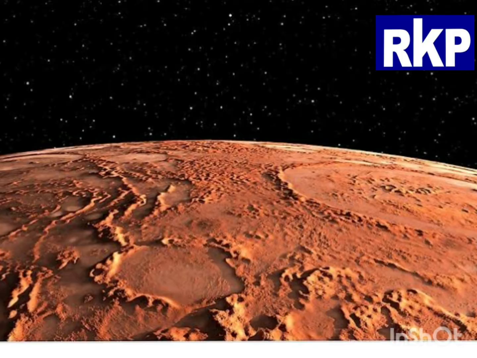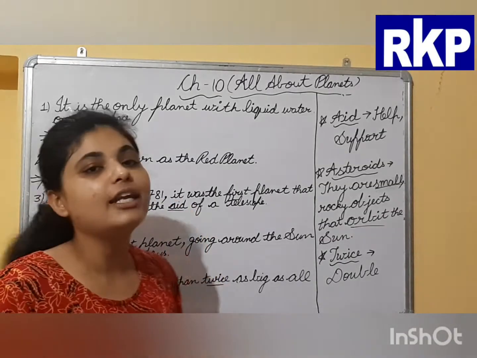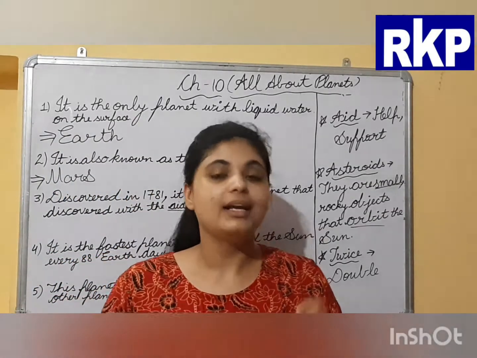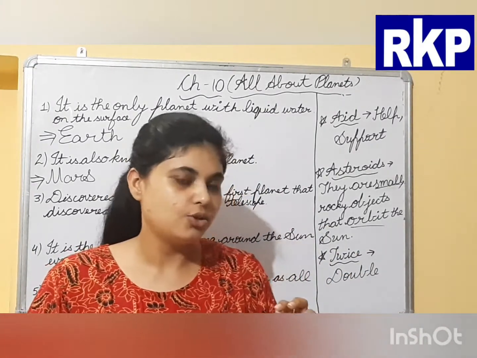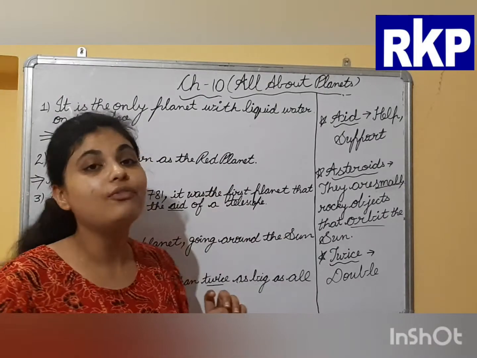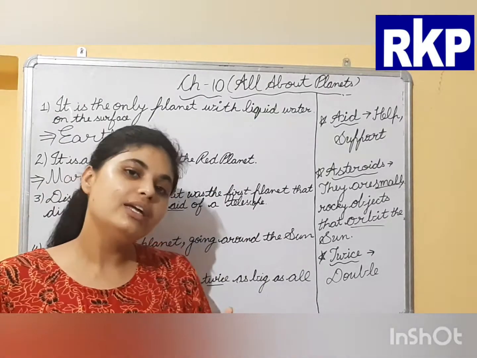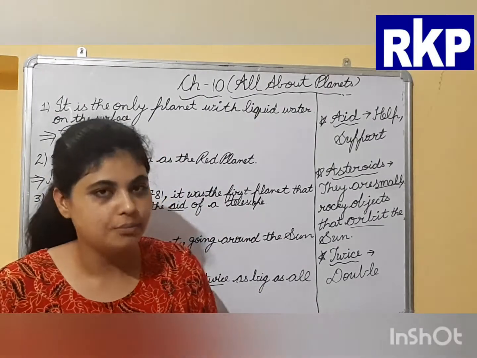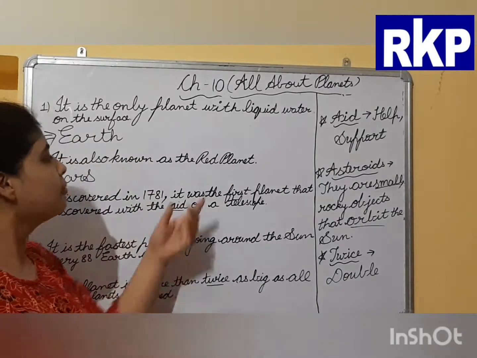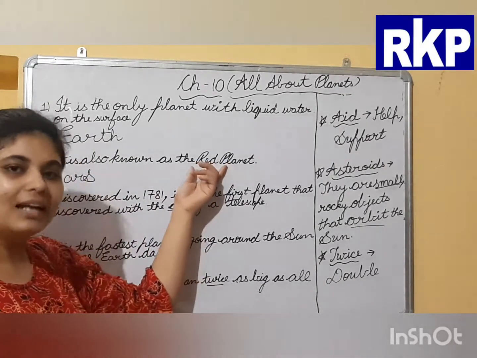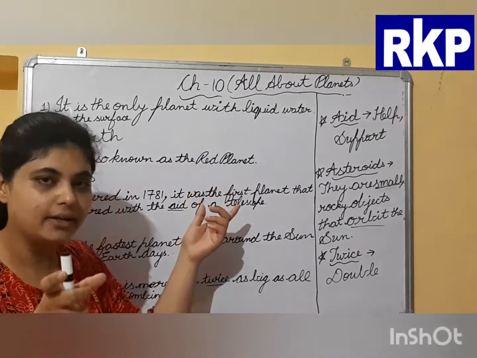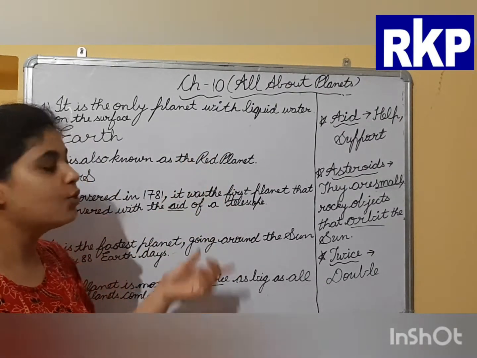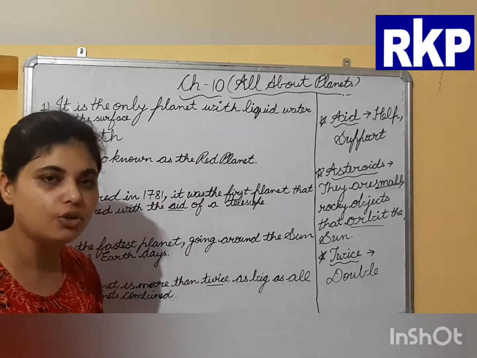Now I have used one word, basaltic rock. Basaltic rock is a type of igneous rock. There are 3 types of rocks: metamorphic, sedimentary and igneous rocks. So how are igneous rocks formed? By volcanic eruption. Because Mars is covered with basaltic rock, it seems orange red from the Earth.